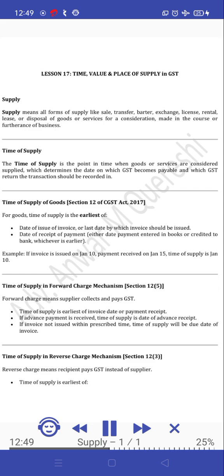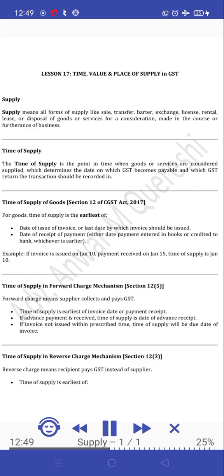Lesson 17. Time, value and place of supply in GST. Supply. Supply means all forms of supply like sale, transfer, barter, exchange, license, rental, lease, or disposal of goods or services for a consideration made in the course or furtherance of business. Time of supply. The time of supply is the point in time when goods or services are considered supplied, which determines the date on which GST becomes payable and which GST return the transaction should be recorded in.